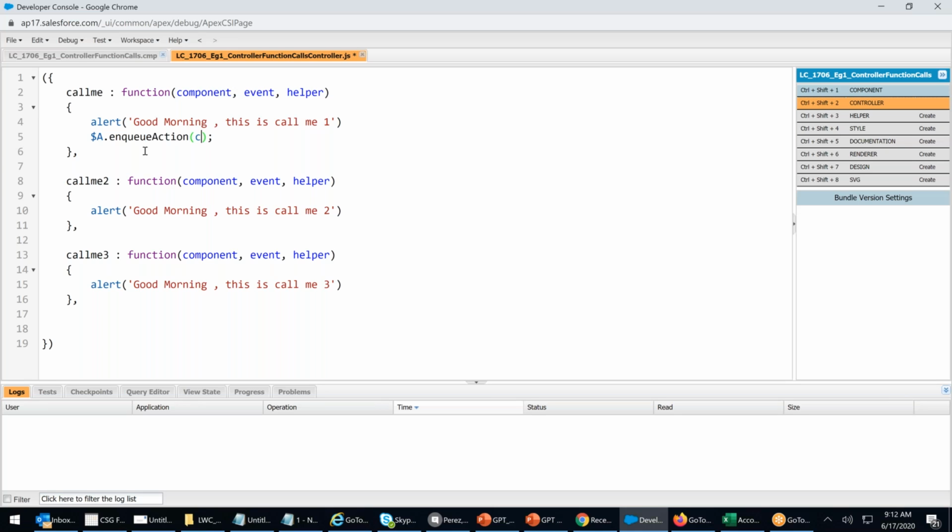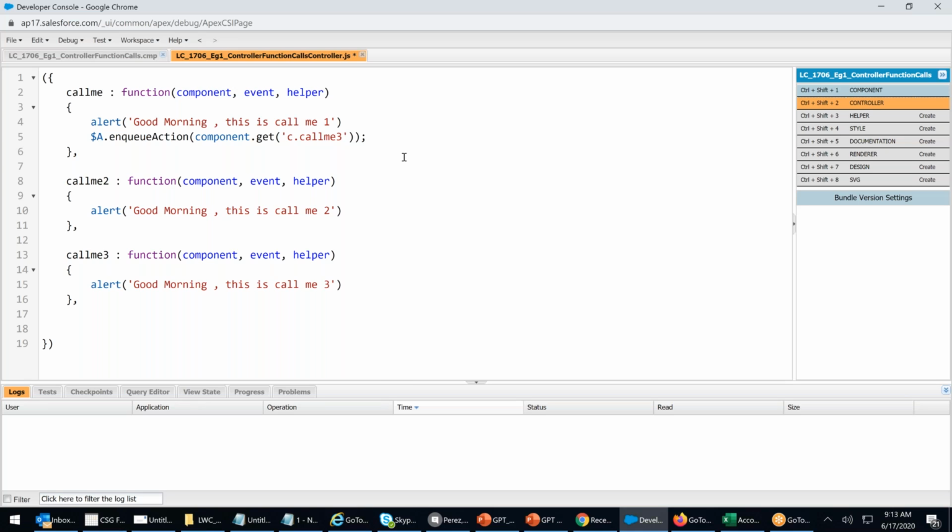Inside this, I will say component dot get. Component dot get, what? I'll say c dot callMe3. Done. Over. c dot callMe3.